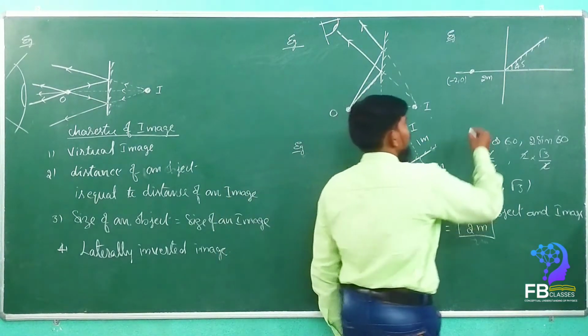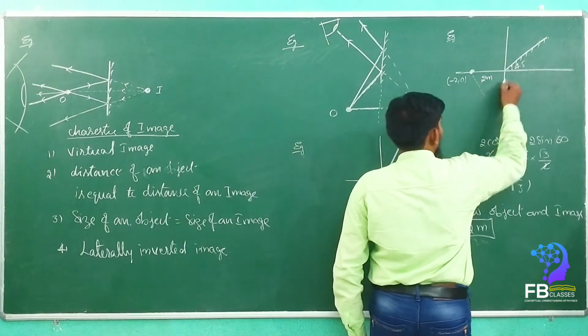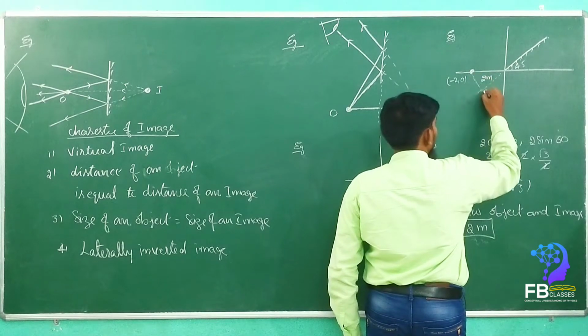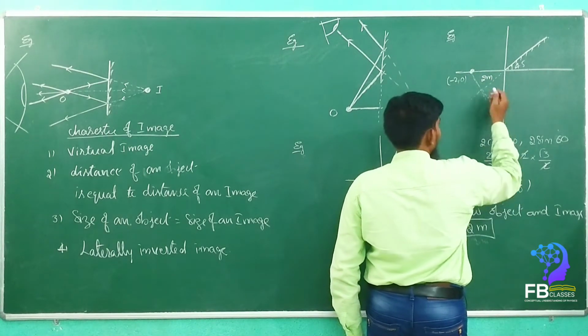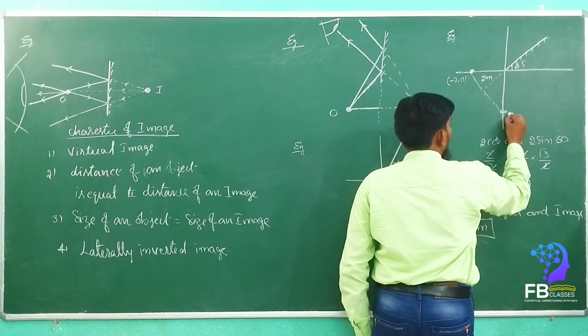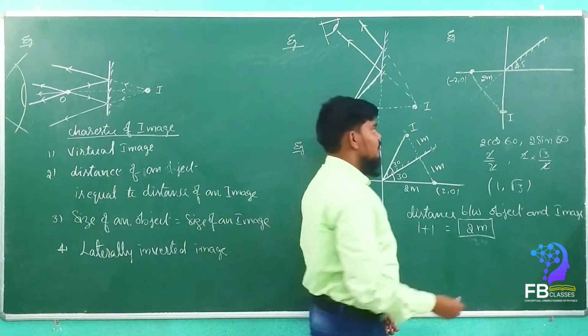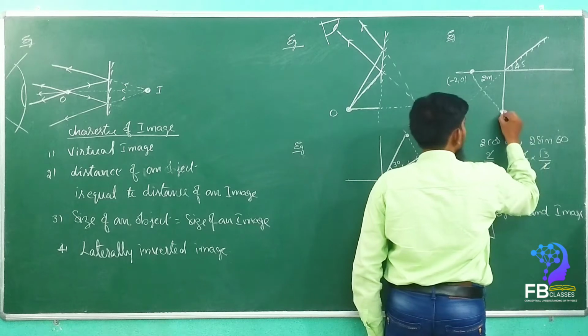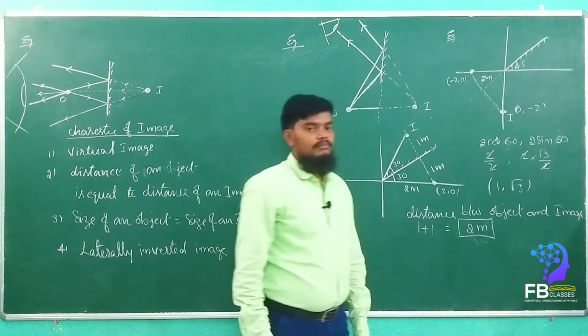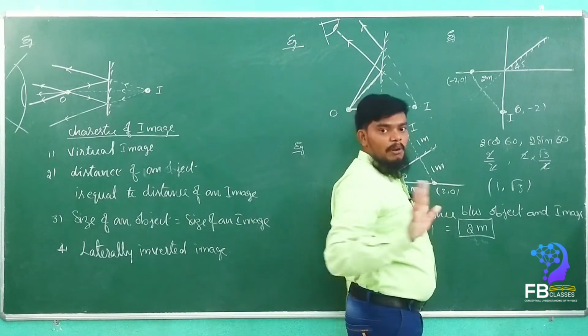So simple, what do we have to do? Draw the perpendicular line. If the mirror is not there, extend the mirror. See here, how will it come? Exactly, it will come here. See, check out. Here the image will form. So what are the coordinates? The coordinates will be, see here, 0 comma minus 2. Are you getting my point?